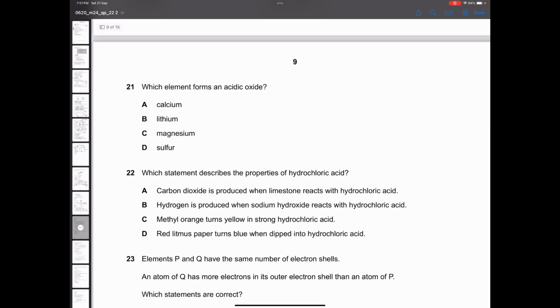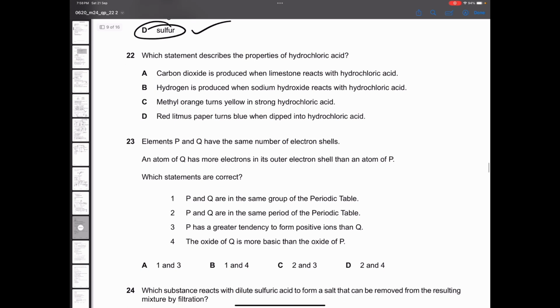Which element forms an acidic oxide? For this, we know that non-metals form acidic oxides. So you simply have to pick the non-metal, that is sulfur. Metals form basic oxides, non-metals form acidic oxides.